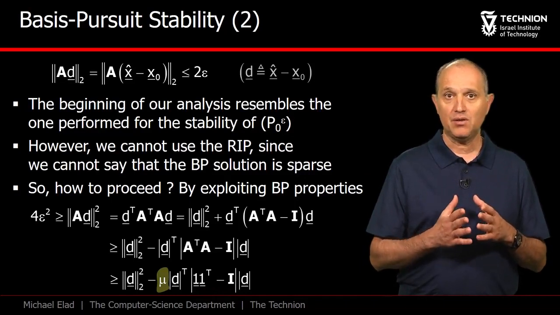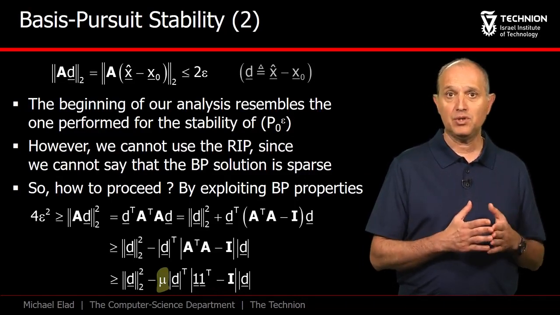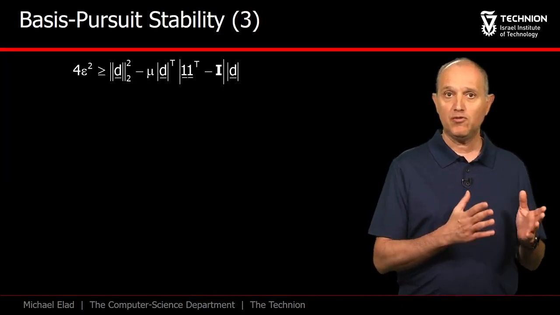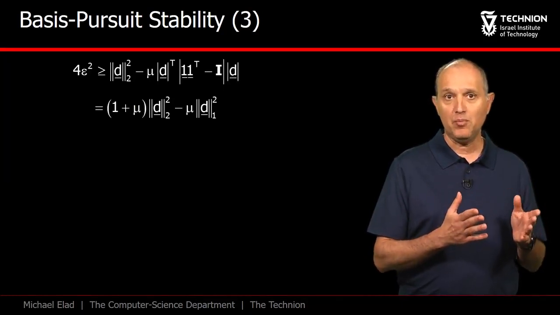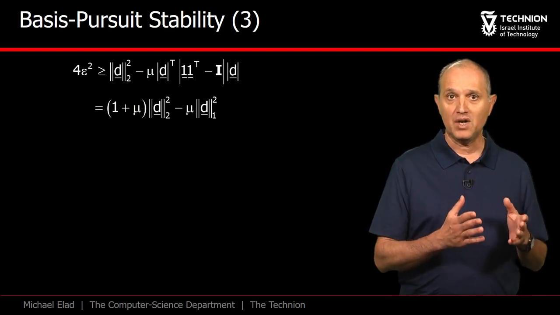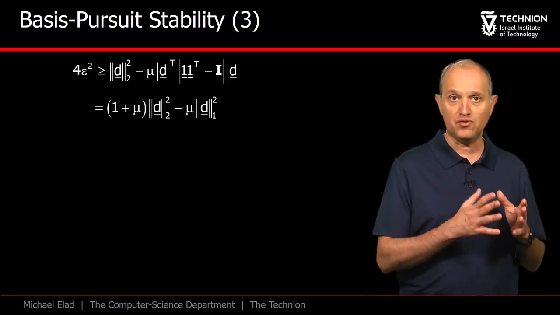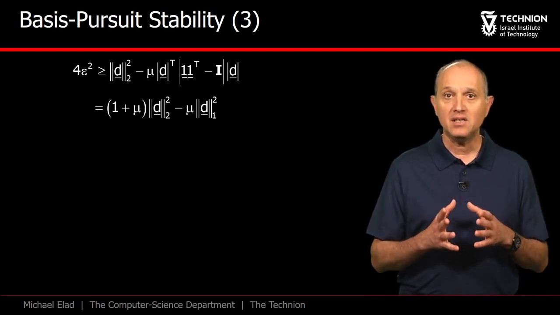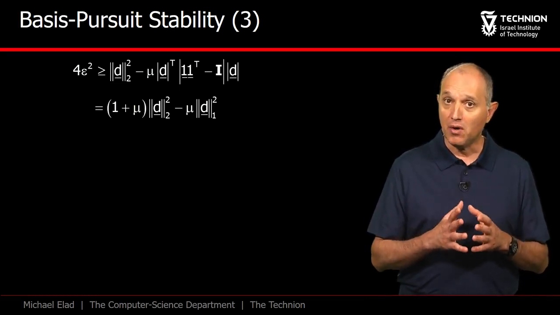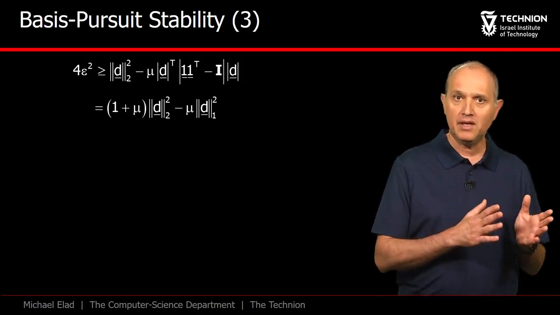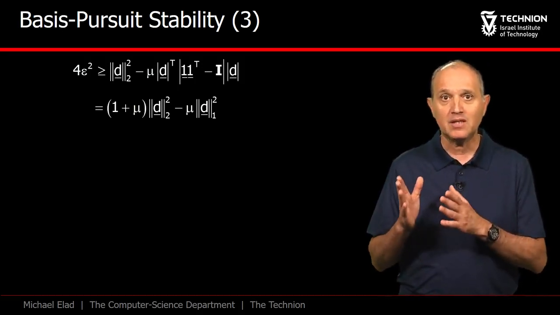Since we have increased the entries in the matrix, the overall expression is smaller and thus serves as a lower bound. This is what we have obtained so far, and we can open now the parenthesis in the rightmost term. This leads to an additional squared L2 norm of d multiplied by mu minus mu times the square of the L1 norm of d.